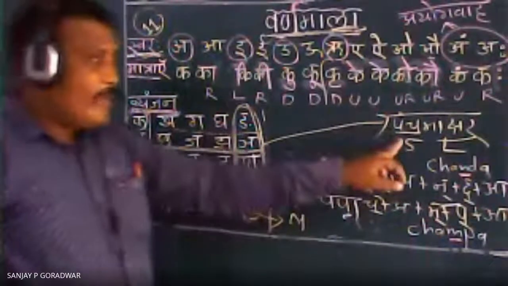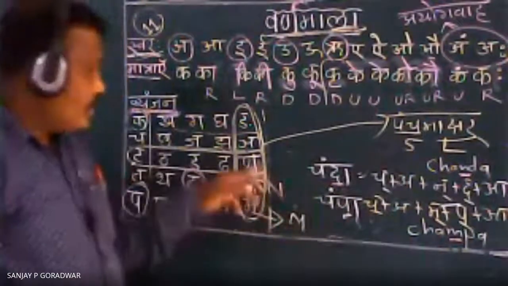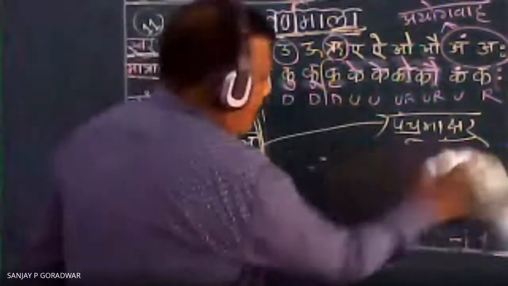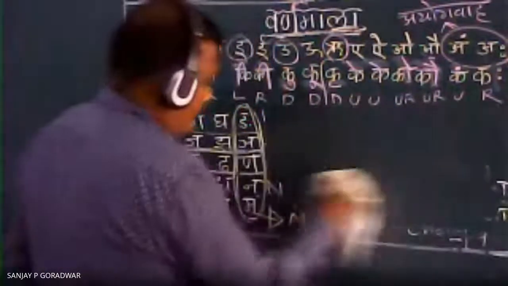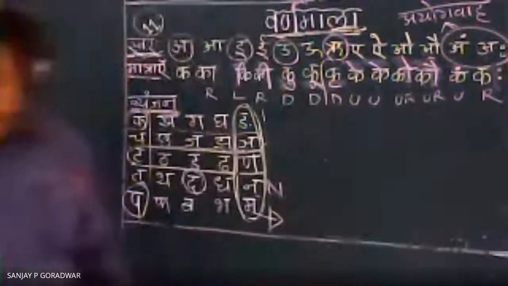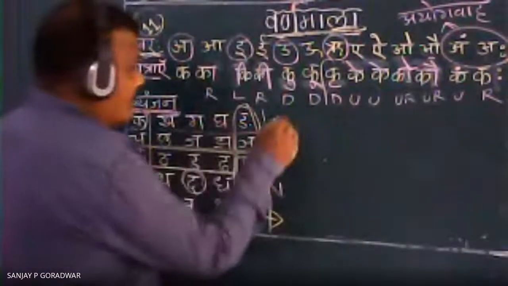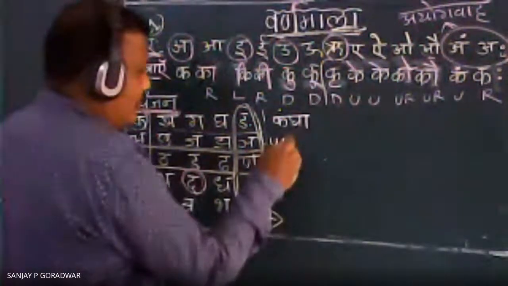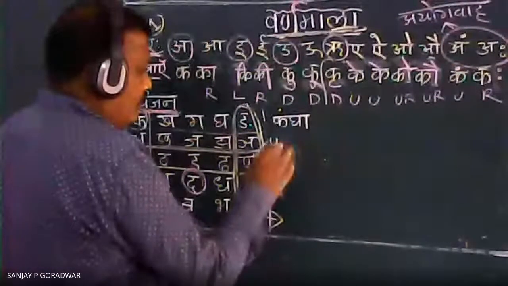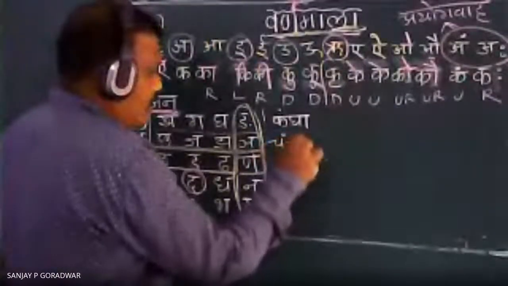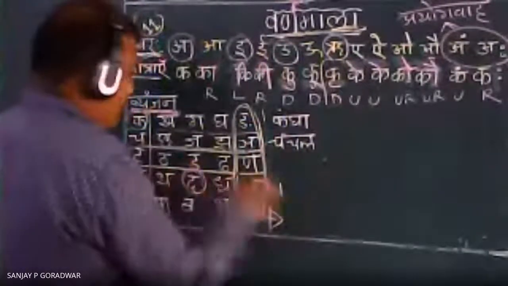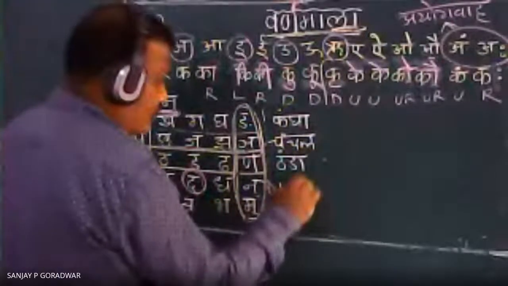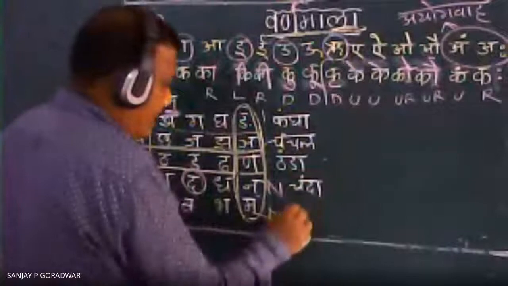That's why we have to learn the magic of Panchamakshar. So all these letters, I will tell you now how to separate these. All the Panchamakshars are there. See, for this line, Kangha is there. Second line, Patang is there, or Chanchal. Then here, Thanda is there. Now we have just seen Chanda and Champa.